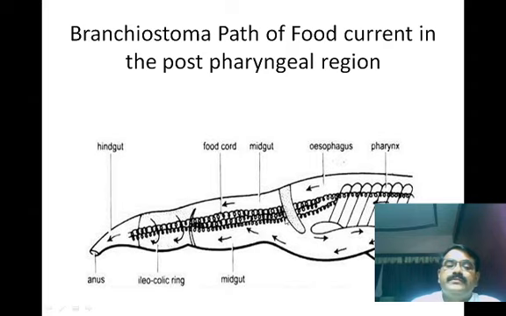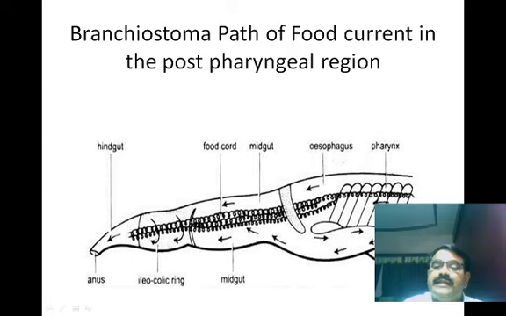The esophagus further leads into the midgut or intestine. Then the midgut further leads into the hindgut, and here it opens to the exterior with the help of the anus.